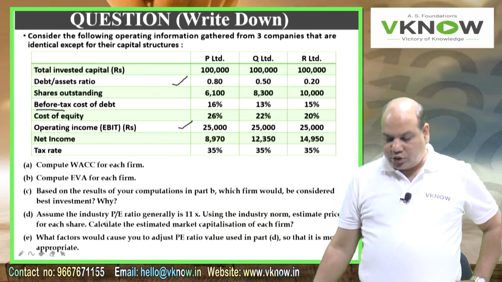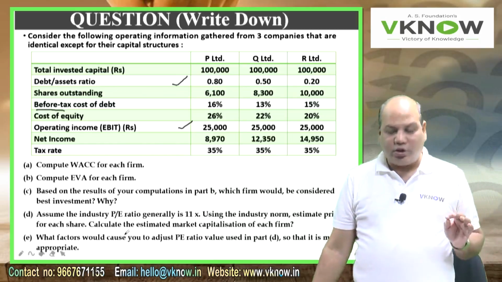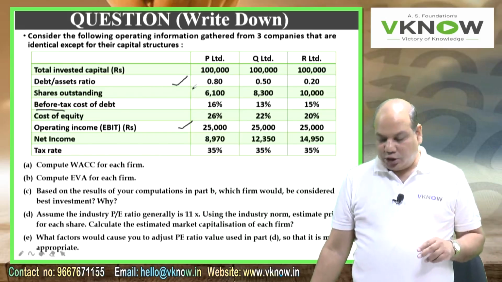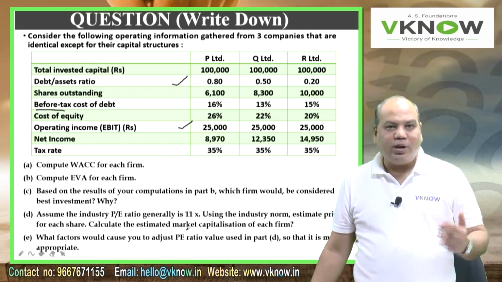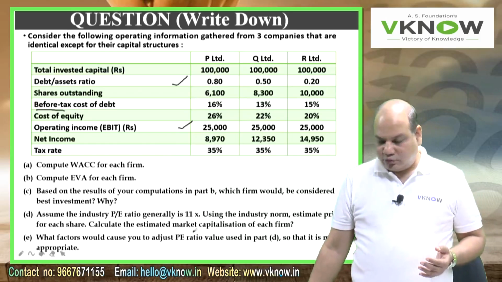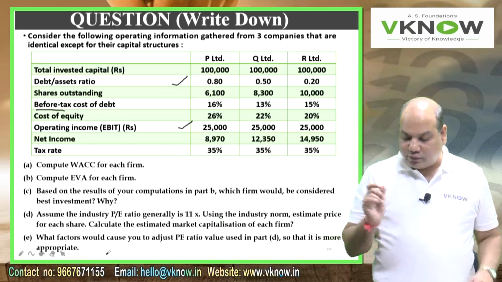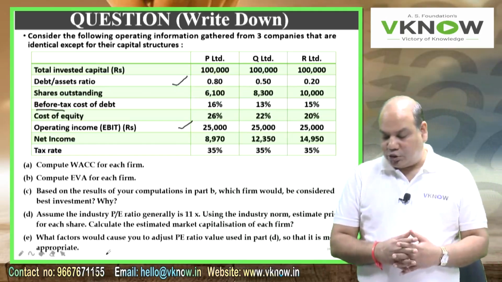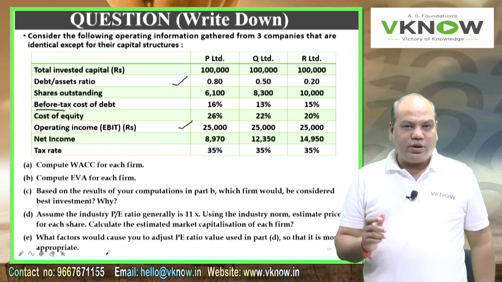Then the next question is, assume that the industry P/E ratio is 11. P/E ratio is the price earning ratio. Since the net income and number of shares are given, I can calculate EPS. EPS multiplied by the P/E ratio of 11 times will give the market price. Market price into number of shares will give you market capitalization. So that's very easy. And the last question is, what factors would you consider? That's a theory question.